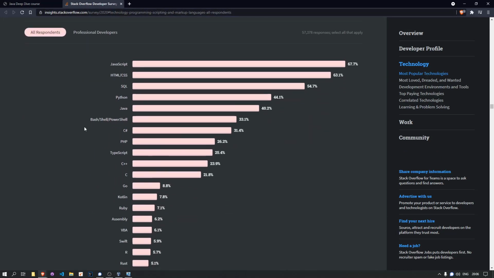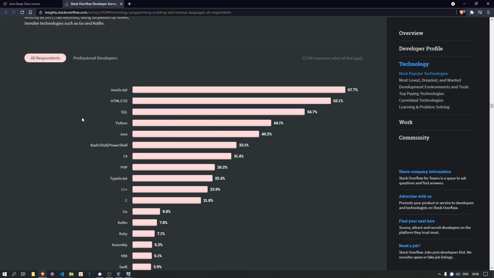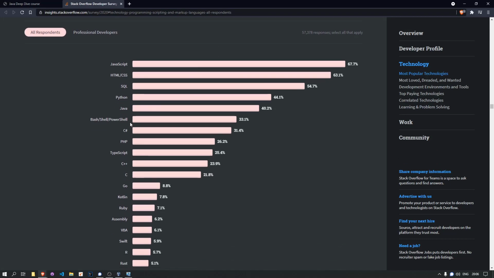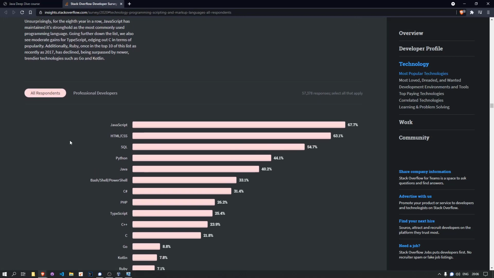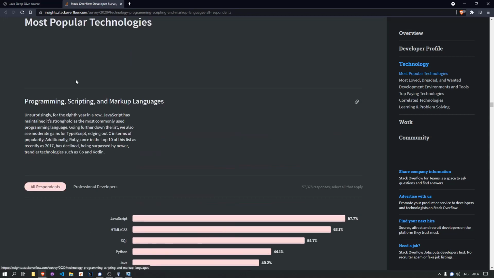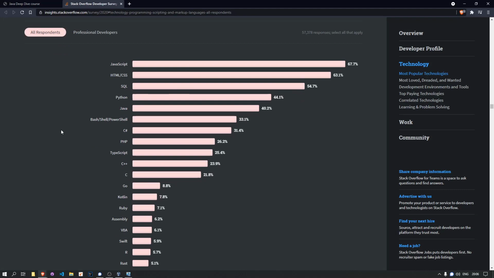It's kind of interesting because most programmers use this website just to talk to each other about problems with frameworks and technology decisions that they need to make. And so that means that this website gives a pretty good overview of what people are using, what are the most popular technologies, what are technologies that people like and don't like. Stuff like that. And so this is the section on most popular technologies, which I guess you can read as this is something that most people use.